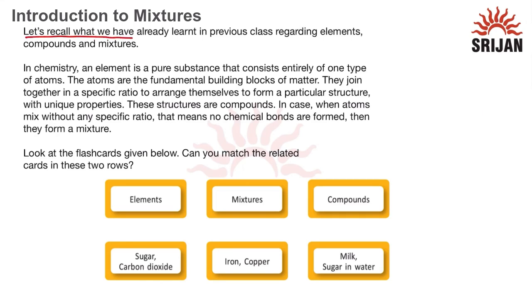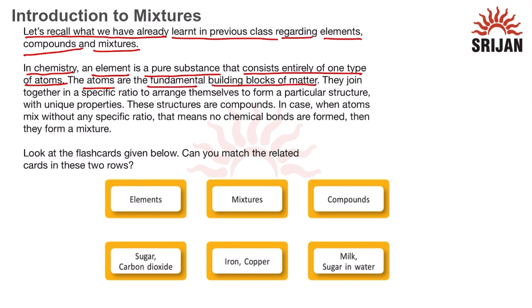Let's recall what we have already learned in the previous class regarding elements, compounds and mixtures. In chemistry, an element is a pure substance that consists entirely of one type of atoms. So an element is that type of substance that consists of only one type of atoms. The atoms are the fundamental building blocks of matter.